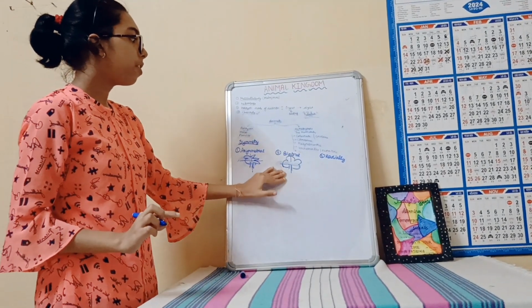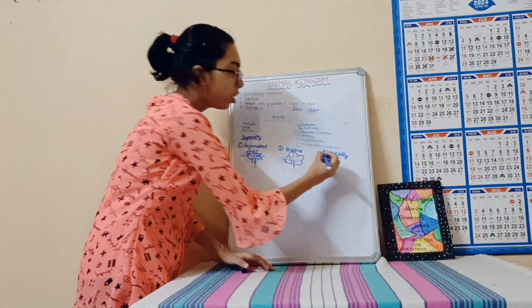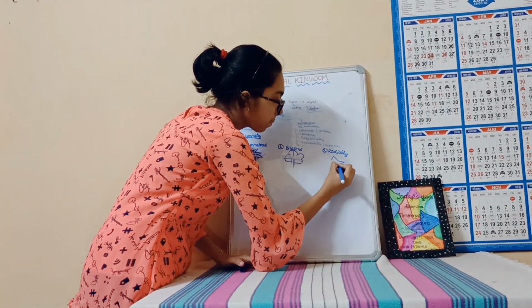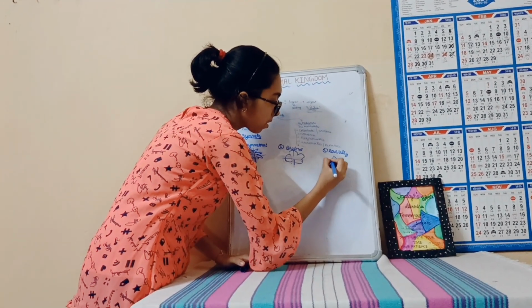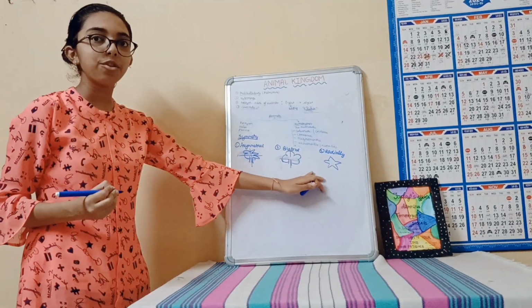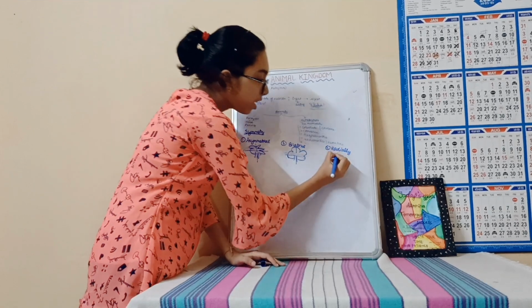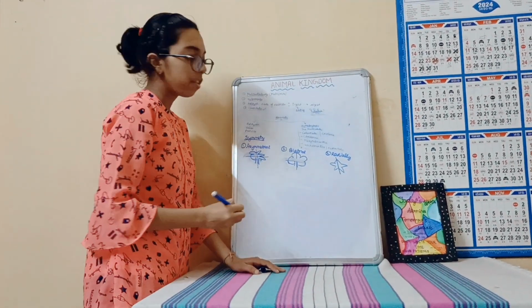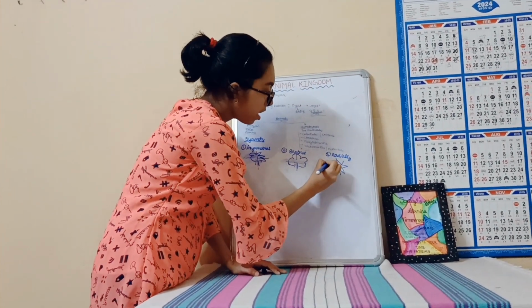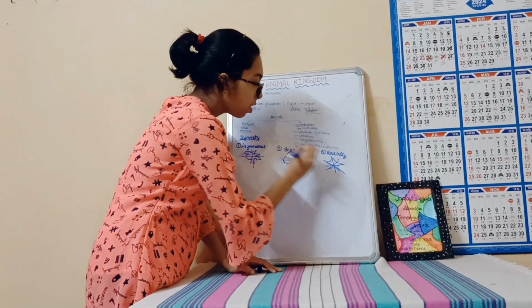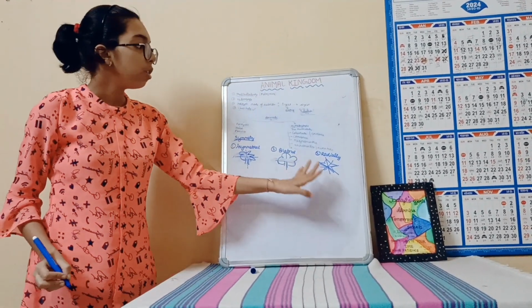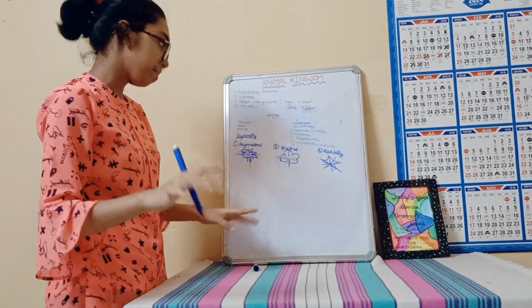Now next is radially symmetrical. For this we can see a star. Starfish are actually an example of radially symmetrical organisms. In this we can put any line from any plane and it will always divide it into two equal halves. So this is known as radially symmetrical.